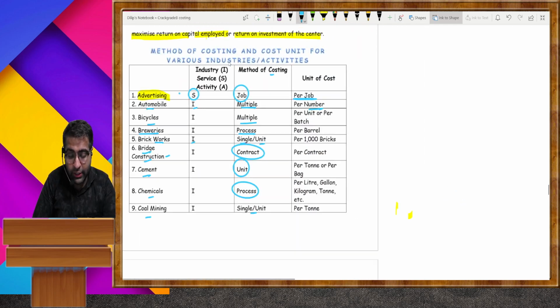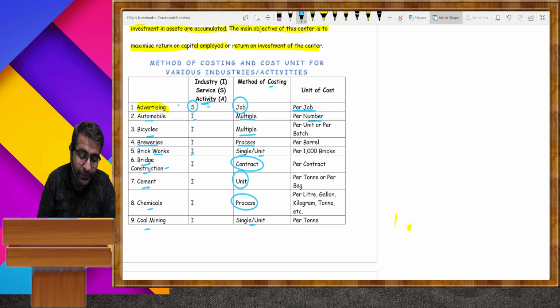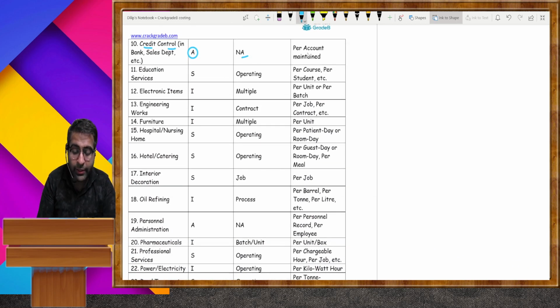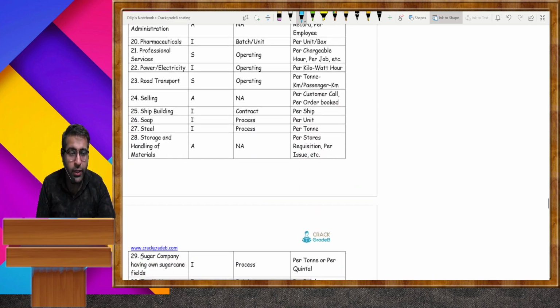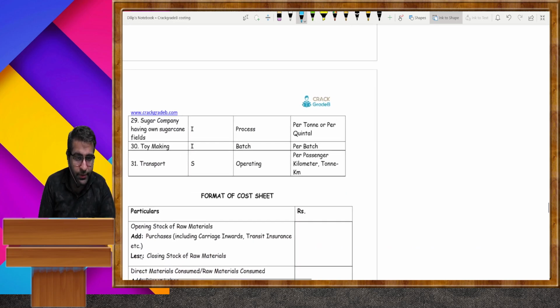Credit control, is it an industry or anything else? It is an activity. It is not an industry, it is not a service, it is an activity. So no costing method, it is as per the account maintained. Education is a service. In services I told you that operating cost is per student, and so on. Electronic items, engineering works, furniture, the whole list is there. You have to read it, and one question can be asked from these industries. Around 31 industries are there.